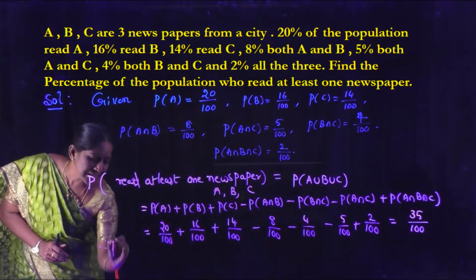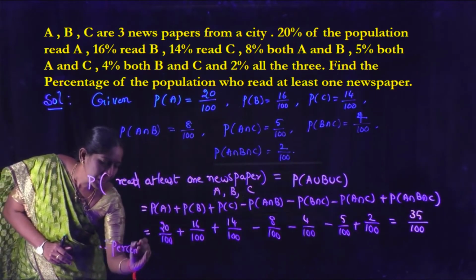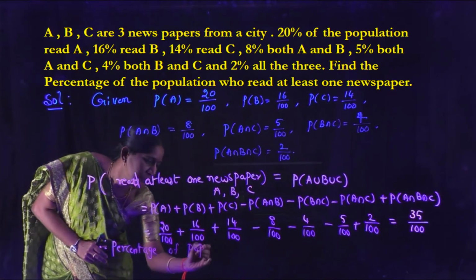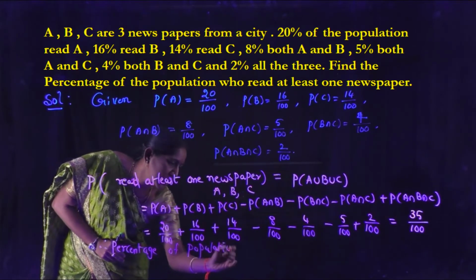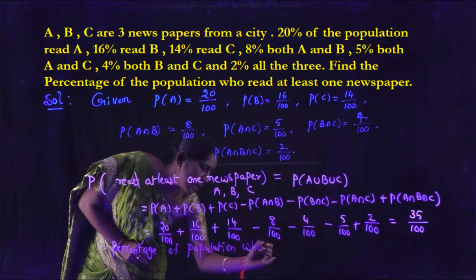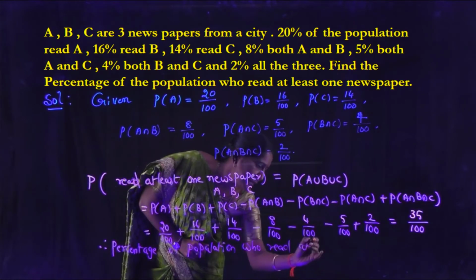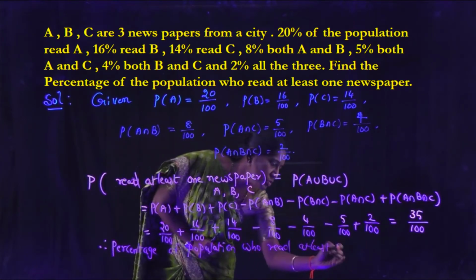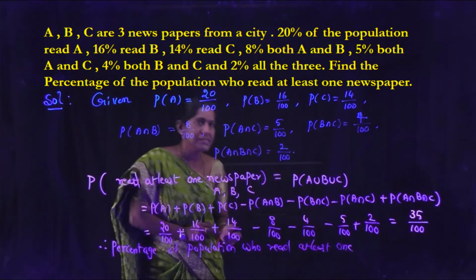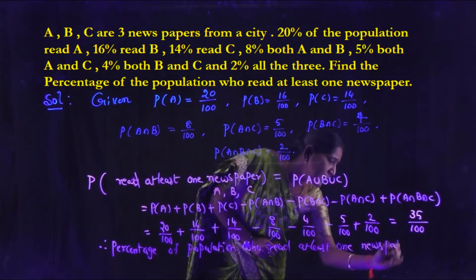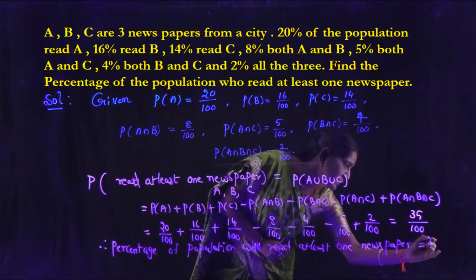Therefore, the percentage of population who read at least one of the newspapers A, B, C is 35%.